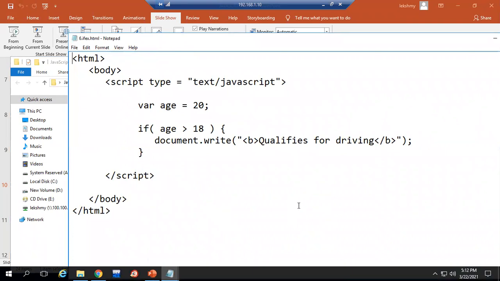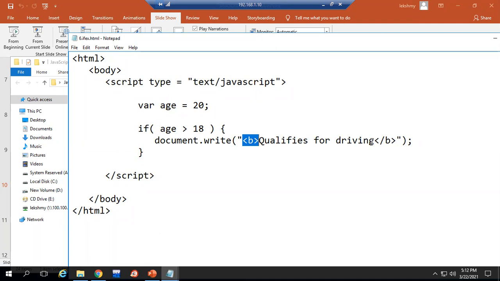So here we have given age as a variable. The value assigned for the age is 20. Now here I'm checking a condition. If the age 20 is greater than 18, then this is the message I want to display: qualifies for driving. And you can see that I have given it in bold. See, we have done an operation now, a process is done. How to view that message in your HTML page or web page, again you can do the stylings, the bold tag or the CSS things you can implement for these messages. That only we have learned.